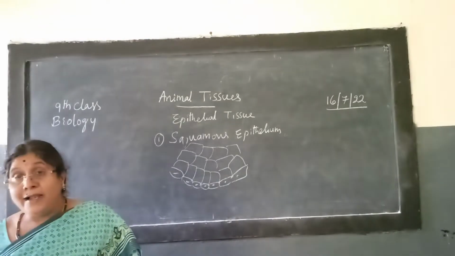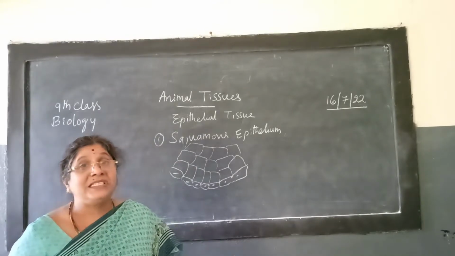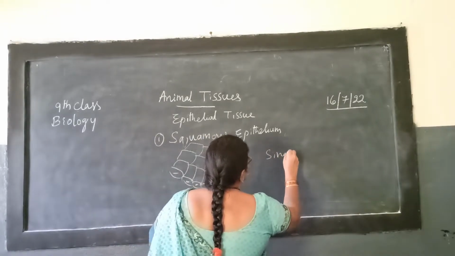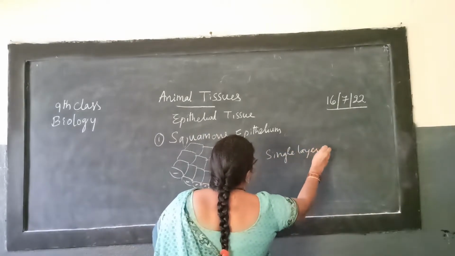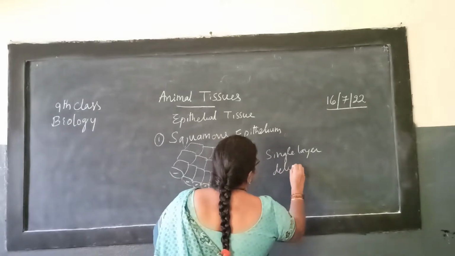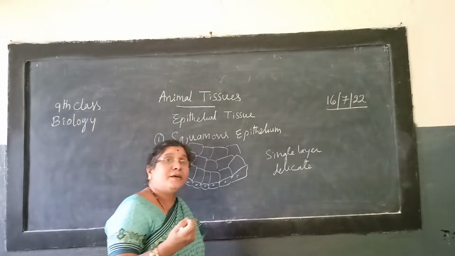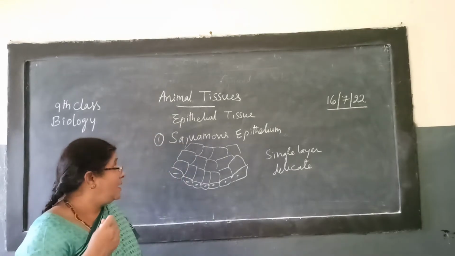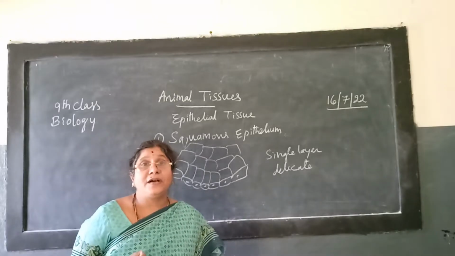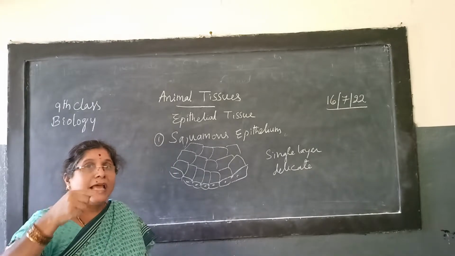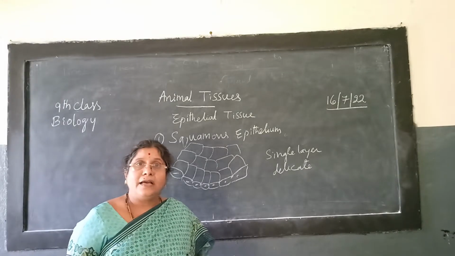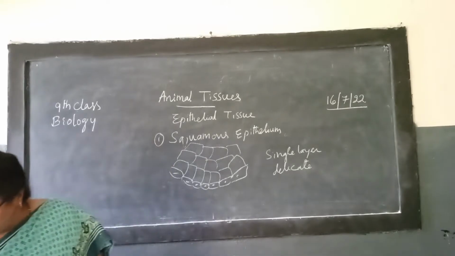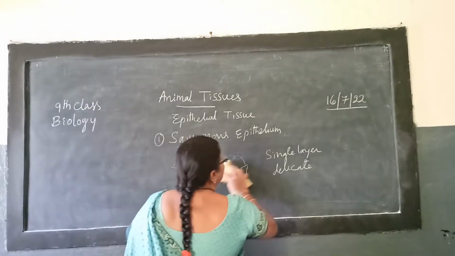Everyone understood? And they have a very delicate layer, a single layer, delicate in nature. So where do we observe that kind of delicate nature in our body? The lining of the buccal cavity or the lining of the esophagus. All those parts have squamous epithelium. Is it clear to children? Okay, so now we come to the next point.